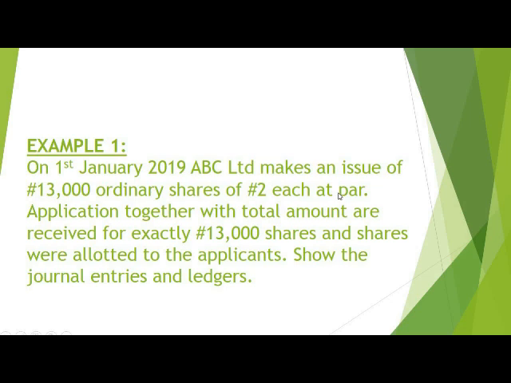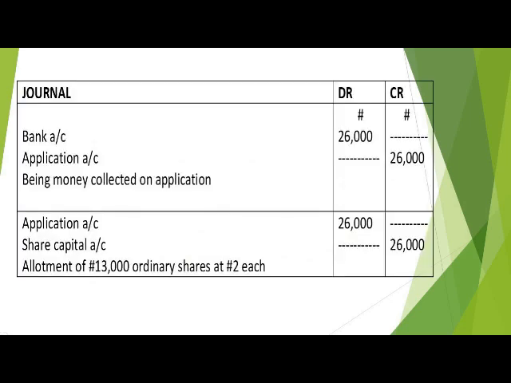The shares issued here are 13,000, the nominal value is 2 naira, and the shares are being issued at par. That means exactly the 2 naira each. That means 2 times 13,000. Automatically we are having 26,000. That's the total amount that the organization will generate for the issue of these shares. So we'll quickly look at the journal entry.